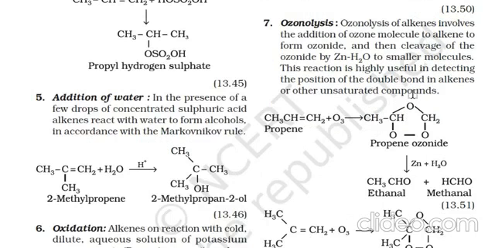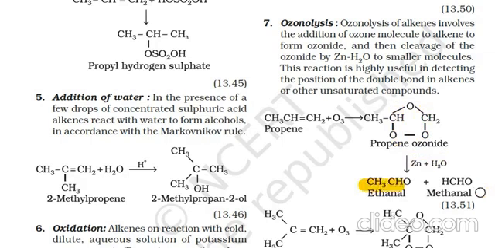Next process is ozonolysis. Ozonolysis of alkene involves the addition of ozone molecules to alkenes to form ozonides and then cleavage of the ozonides by Zn and H2O to smaller molecules. This reaction is highly useful in detecting the position of the double bond. So when propene is taken with ozone, an ozonide will be formed here. Now this ozonide will break like this in the presence of Zn and H2O to form ethanal and methanal.